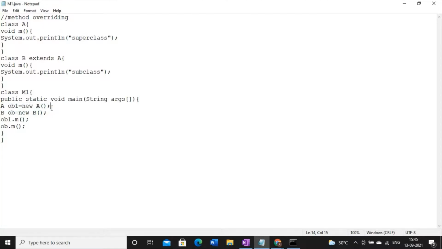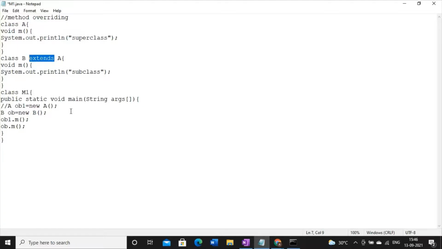So it is taking additional space. The actual motto of inheritance is to use fewer objects. How can we reduce them? That's why the extends keyword comes into the picture, right? So we always try to avoid creating an object of the superclass. It's better if we create an object of the subclass only.